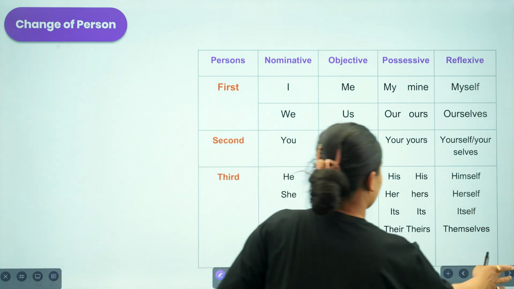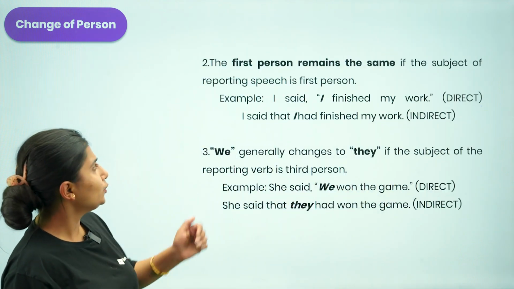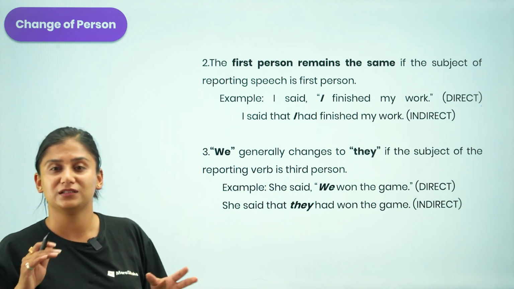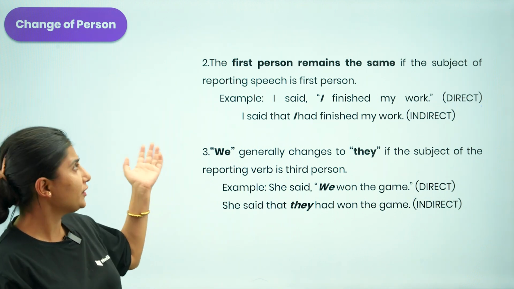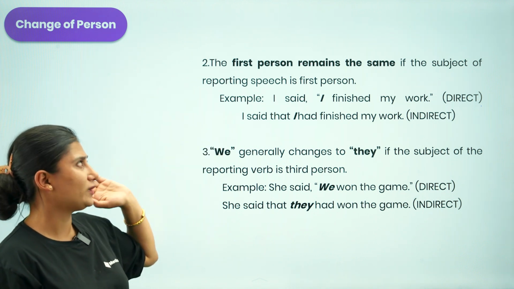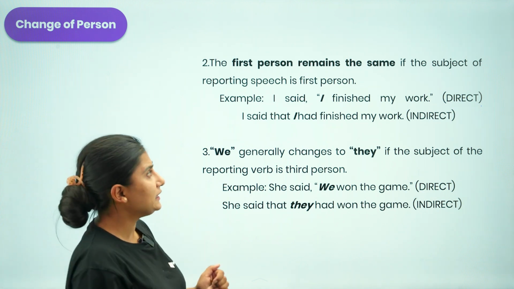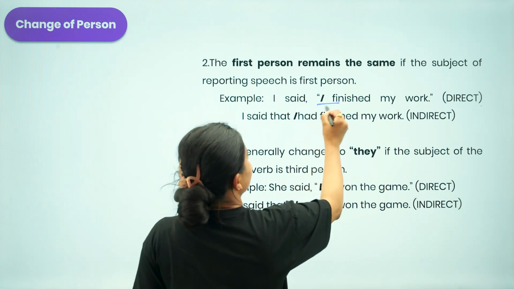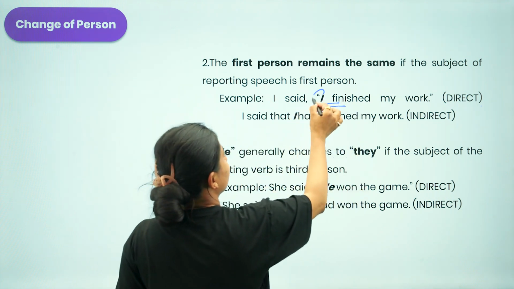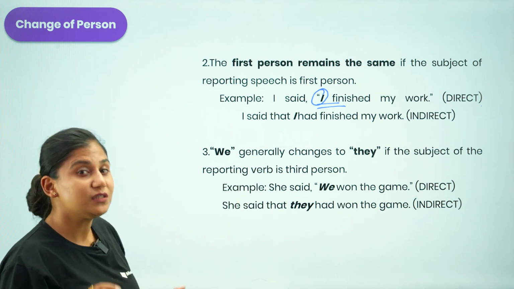So let us move to the another form. Now let us know when we are supposed to change these pronouns as well. So here the statement reads, the first person remains the same if the subject of the reporting speech is first person. So when you receive first person, that is I, in your reported speech, it remains same whenever you are changing it into an indirect form.